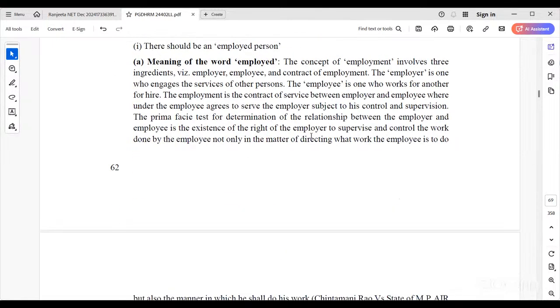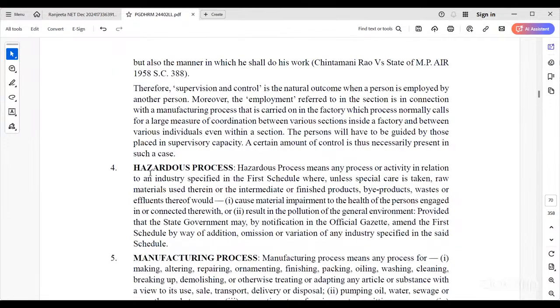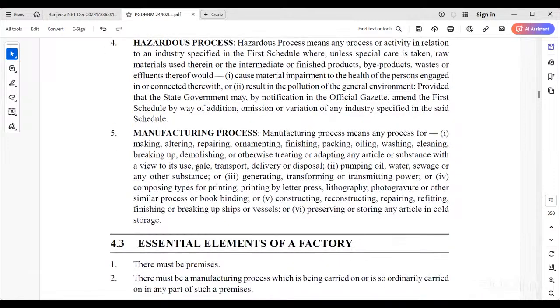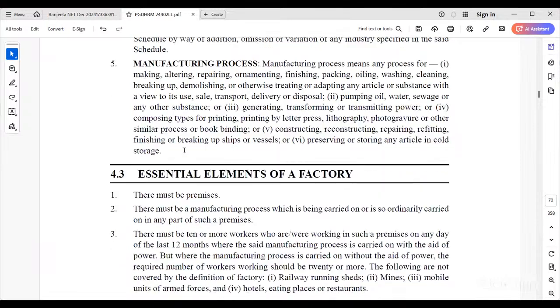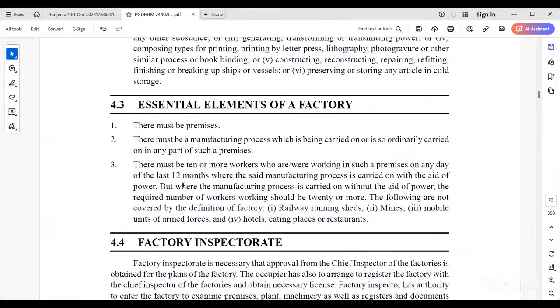The meaning of employed is also given here. There are also hazardous processes. Some industries have very hazardous processes, and they give some basic definitions for manufacturing process as well, as per this Act. So the essential elements of this Act are the 12 months and the place where the said manufacturing process takes place.